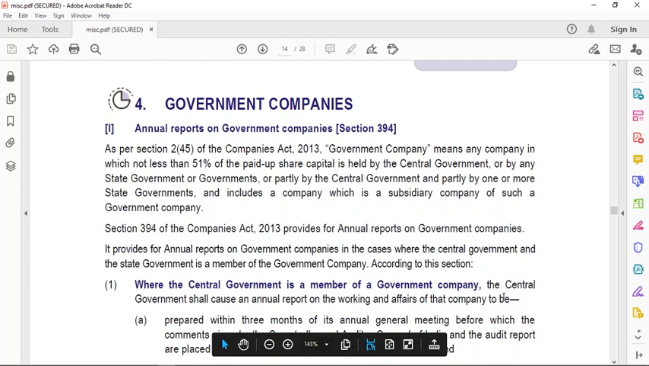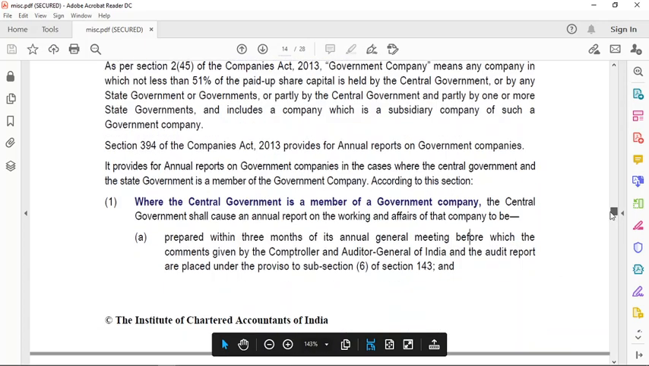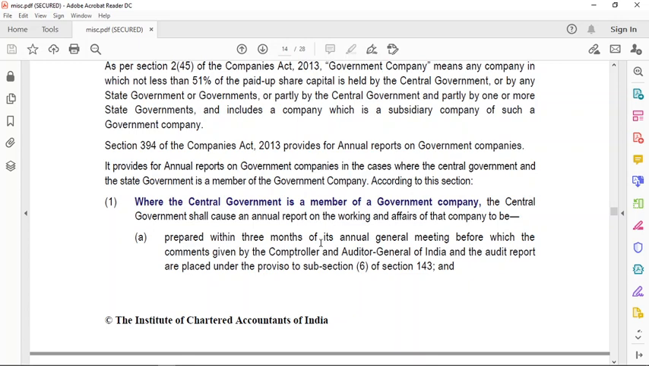I'll read it for you. So it has to be prepared within 3 months of its annual general meeting, before which the comments given by the Comptroller and Auditor General (CAG) of India and the audit report are placed under the proviso to subsection 6 of section 143.